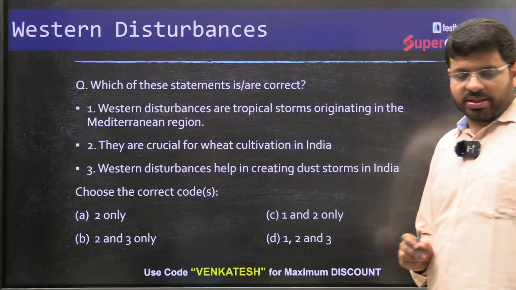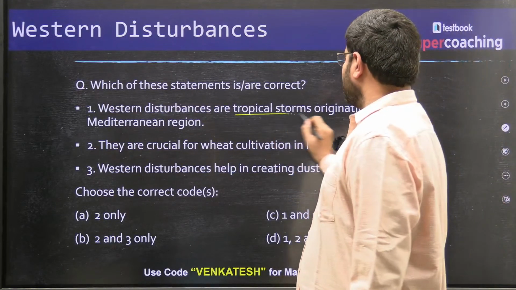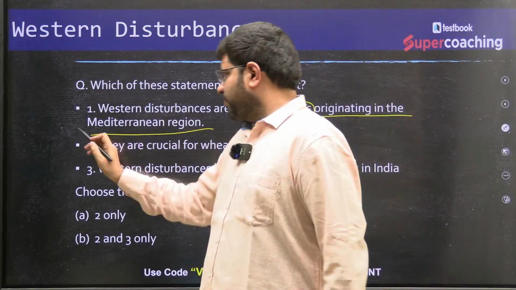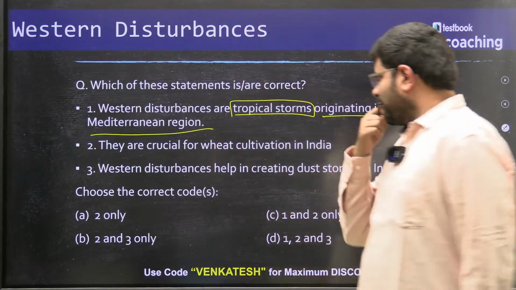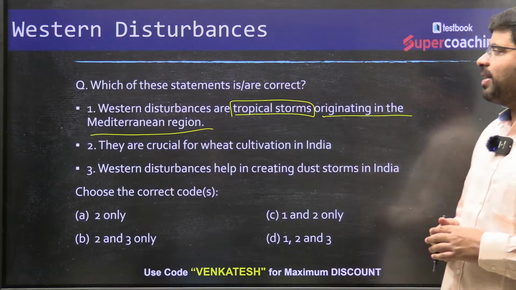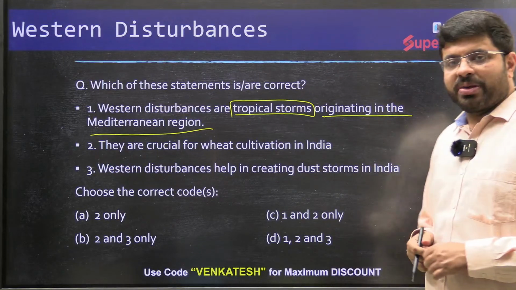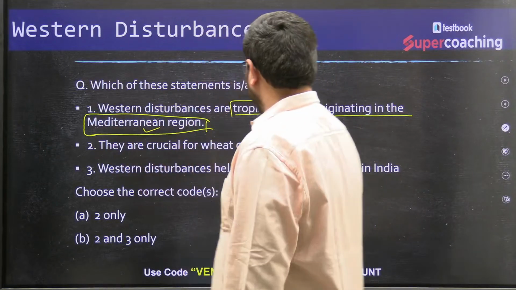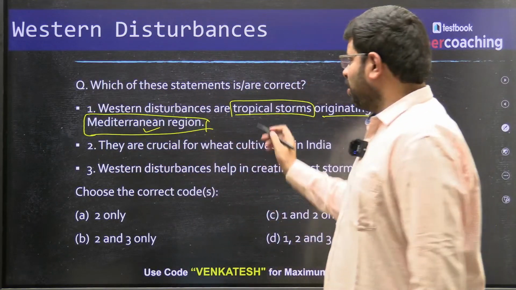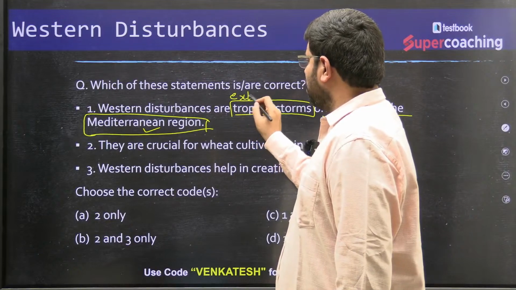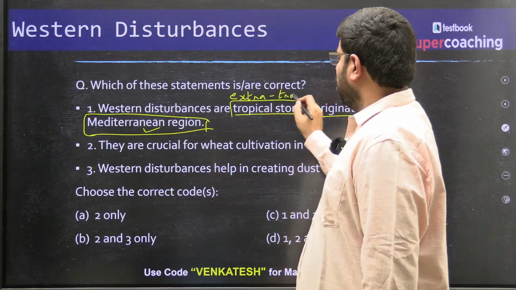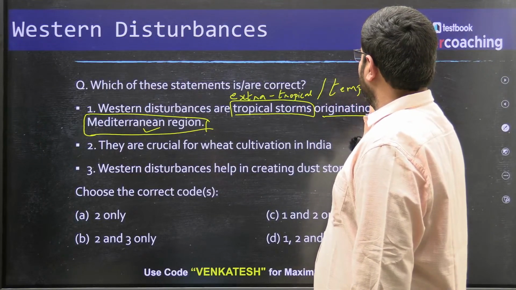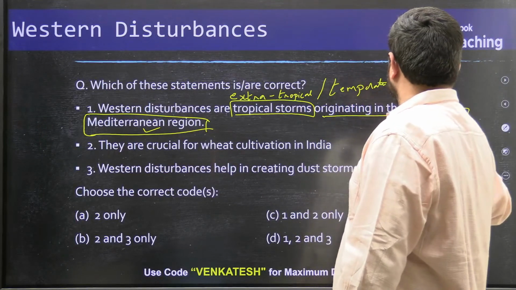Western disturbances are tropical storms originating in the Mediterranean region. Is the statement right? The Mediterranean region, this is right. But is it tropical or is it extratropical? It is extratropical, or it has to be temperate. So statement 1 is wrong.